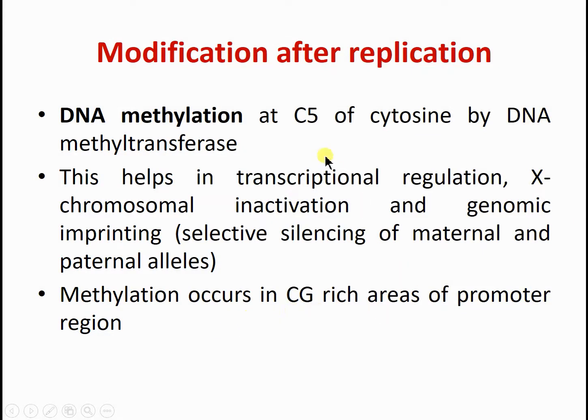and if this C5 becomes methylated, there is a signal in the promoter region that it should not be bound by the different transcription factors. So this gene cannot be transcribed into mRNA, and mRNA cannot be synthesized, so protein cannot be synthesized.